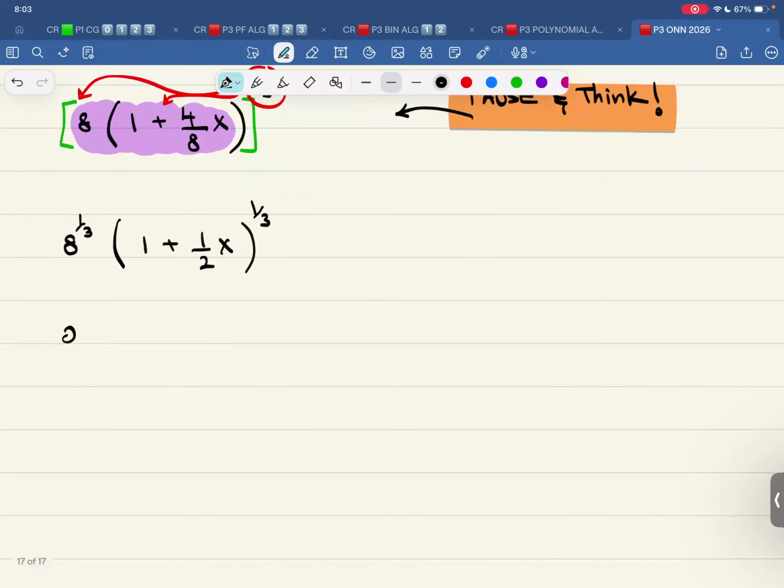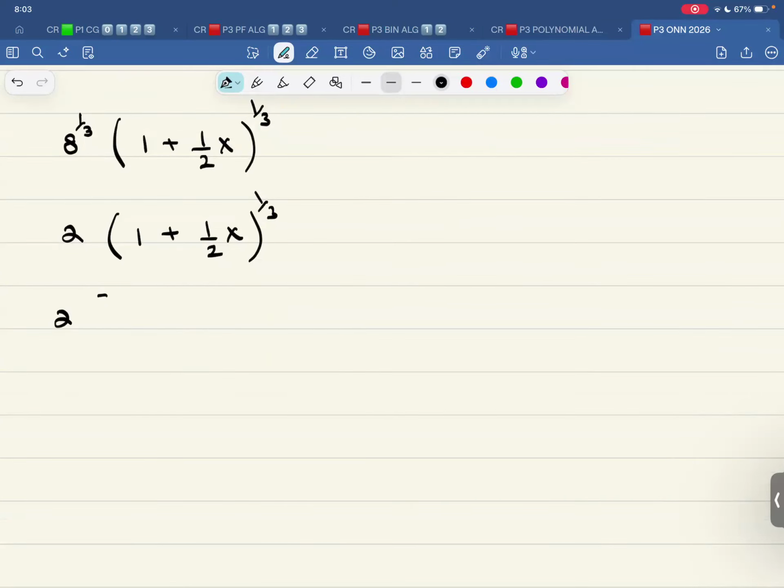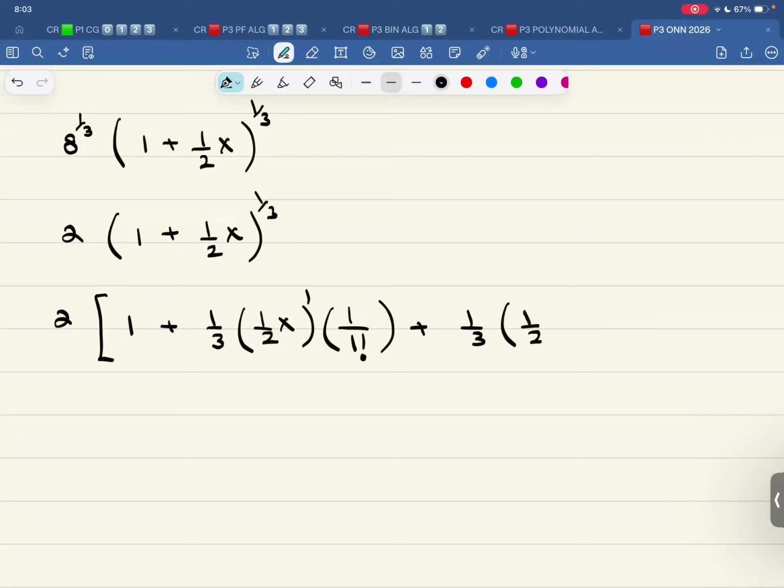8 raised to power of one third is 2. This is 1 plus half x raised to power of one third. Now I can simplify on the inside. That is 1 plus one third into half x power 1 over 1 factorial. Even if you want to skip it, you can. And this is one third half x, one third minus 1.